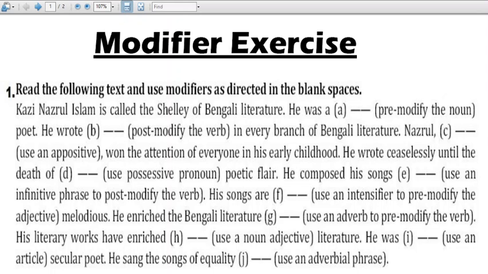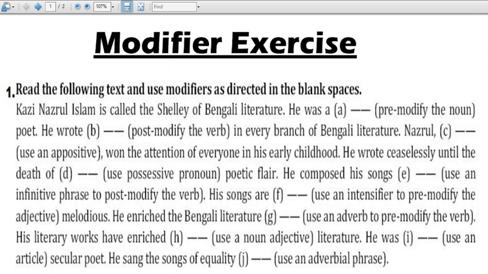So appositive means adding additional information about a noun, and that information should be the designation, identity, title, or specification of that very person or noun. In case of Nazrul, his identity or designation is National Poet of Bangladesh, or you can add village poet also, but better if the person is famous, at that time the accurate or prominent identity should be placed here. So Nazrul, the National Poet of Bangladesh, won the attention of everyone in his early childhood.